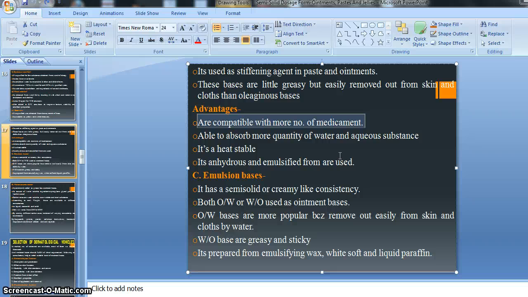Then our second advantage is that it is able to absorb more quantity of water and aqueous substance, right? It means that beeswax is also able to absorb a larger quantity of water and aqueous substance, right? Suppose our preparation is prepared with aqueous substance or with a water substance present in a larger quantity, at that time it is able